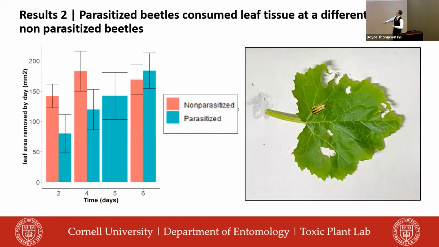And from that, we see that non-parasitized beetles, which are displayed in red, are consuming an average of around 150 to 160 millimeters squared per day, while parasitized beetles, immediately after they are parasitized, quickly drop in their rate of consumption, which is very interesting, and slowly return to the consumption rate of their non-parasitized counterparts.